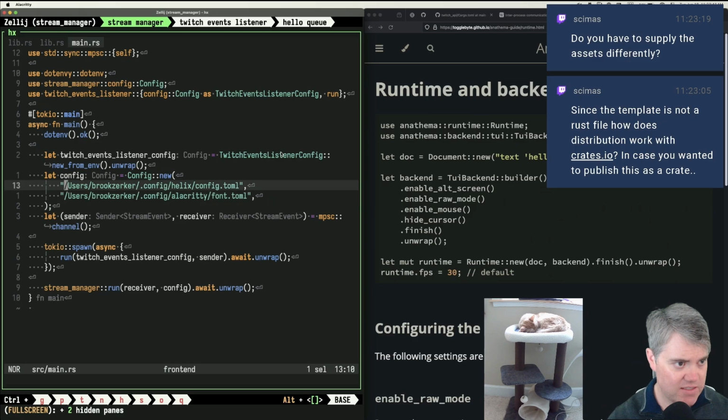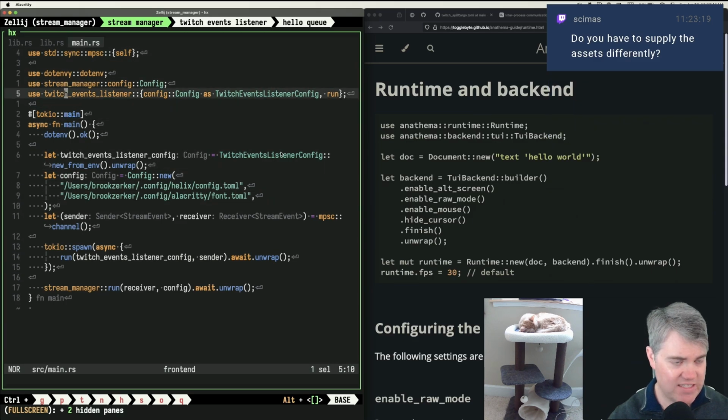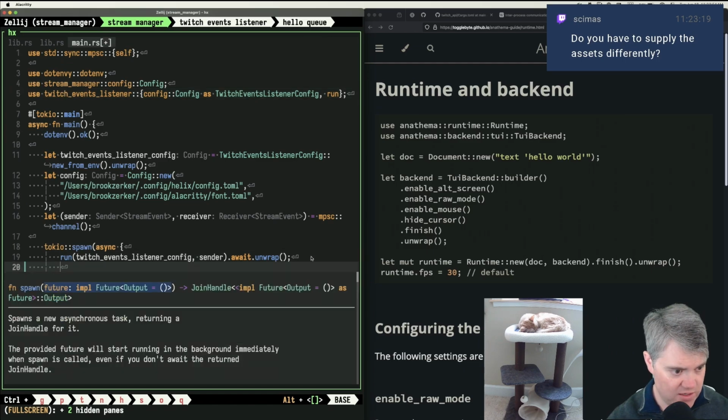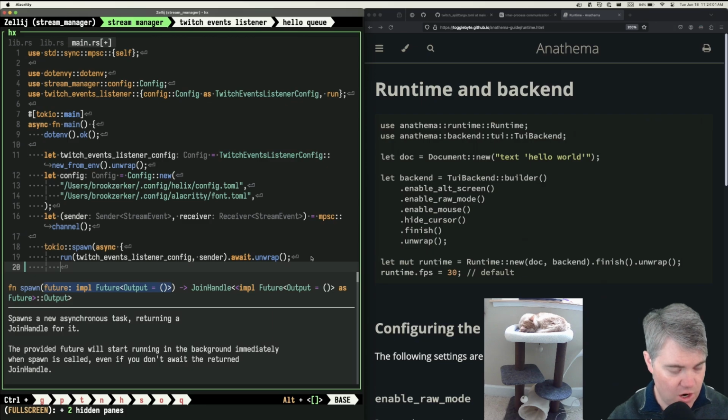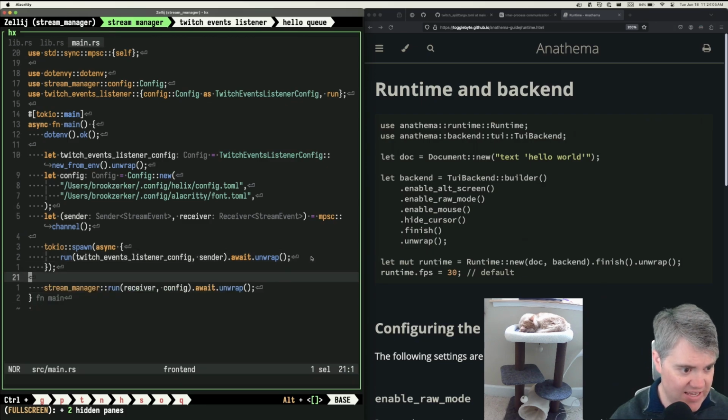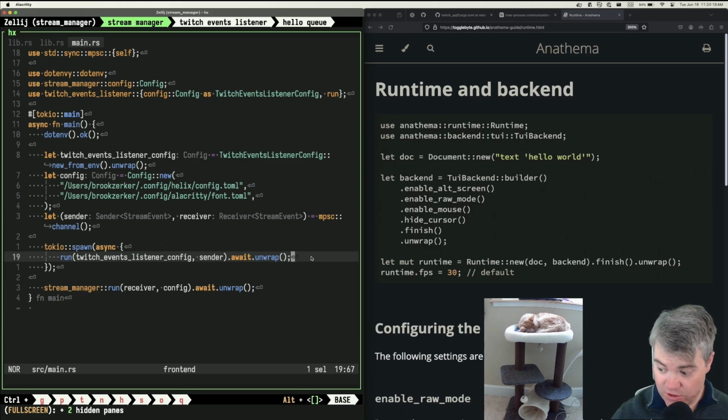Run is the Twitch events listener run. I think I also want to run the TUI in here, don't I? So if I run, but that's not a Tokio spawn, but I kind of want it to be. Oh, and you're not async. So I can't do that in there, can I? Right? Like if I want to run this in another thread, I have to actually run this in another thread.